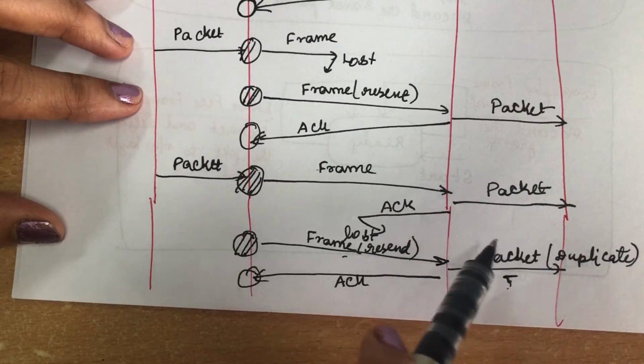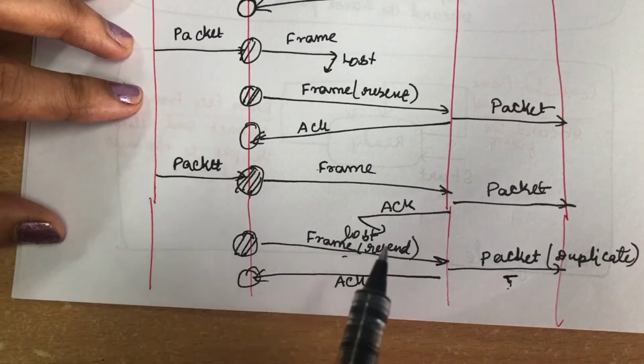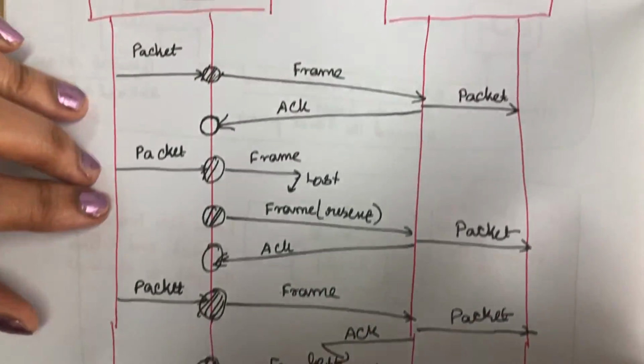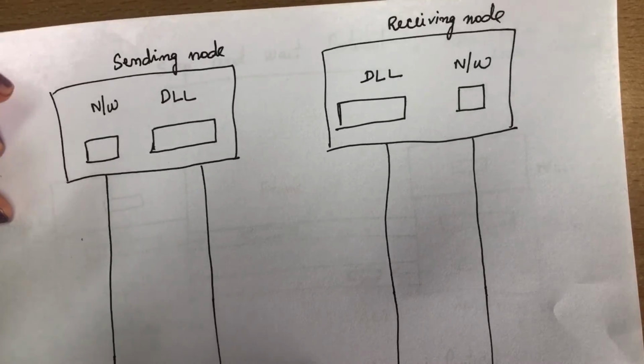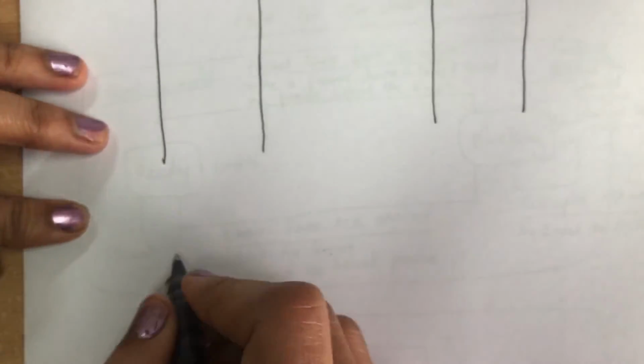So to avoid this type of problem, we are going for resequencing, that we will see in the next step. To avoid sending duplicate packets, we are going to number them. So we are going to use a sequence number.